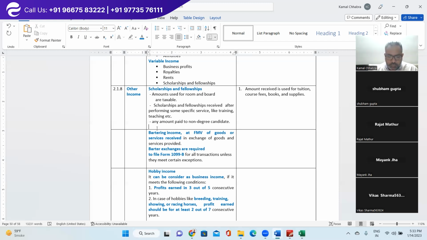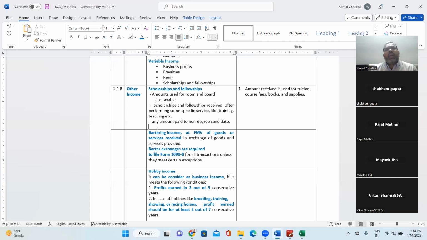Yeah, so there are different types of scholarship and fellowship. These are different terms. Scholarship is basically based on the merit of the student, if, let's say, a college or university is providing you some scholarship to study in their college. And fellowship is generally for masters or PhD students.